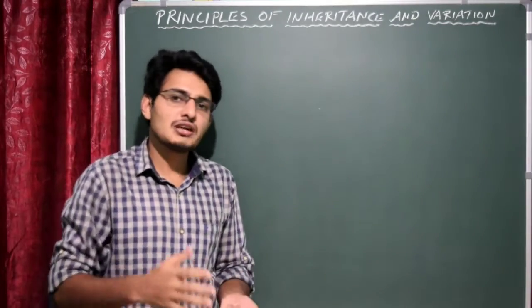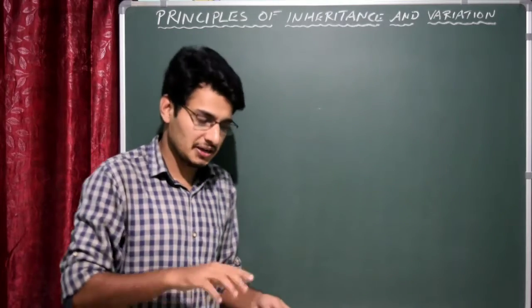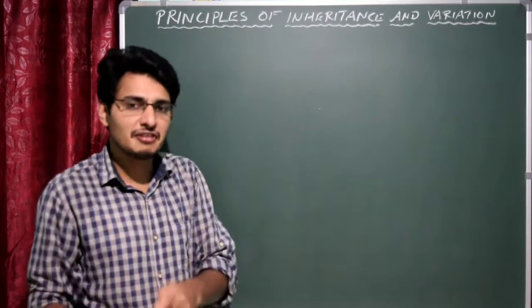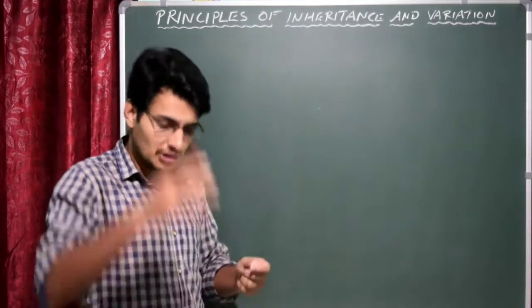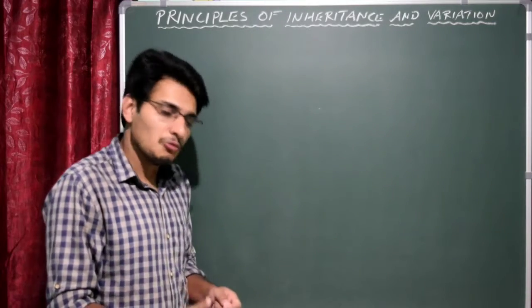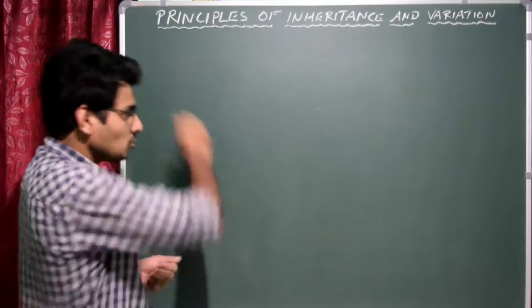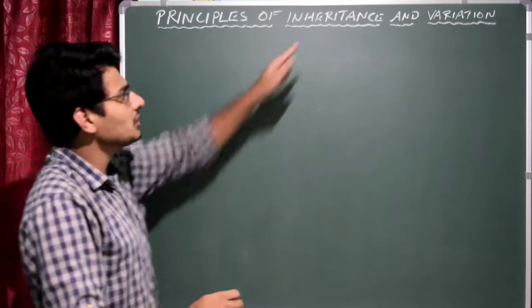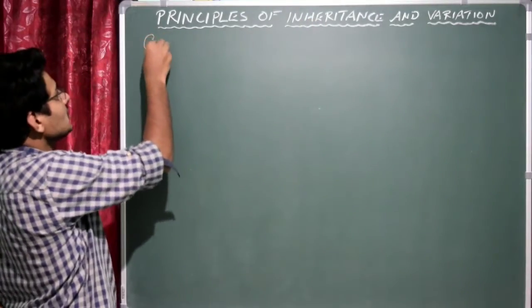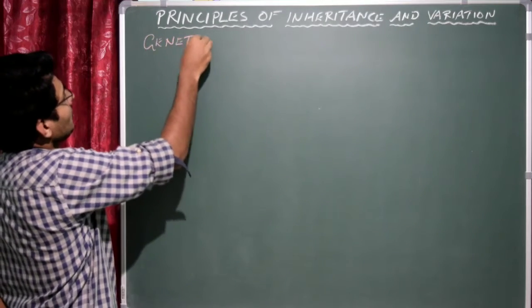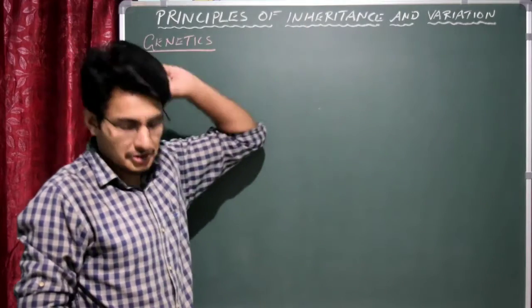Just compare yourself with another animal. Obviously, you could see a big difference, right? That is because of the DNA. The DNA which is present in your body is entirely different compared to other organisms or species. So DNA is very important for your structure as well as for the function, which also determines your character. So the branch of biology which deals with inheritance, that is heredity, and variation is called genetics. Genetics is the branch of science or biology which deals with heredity and variation.